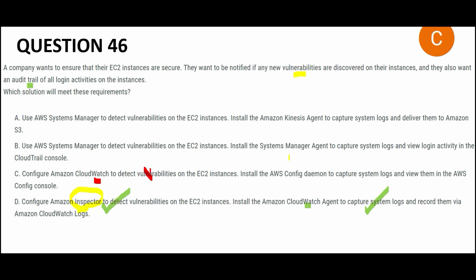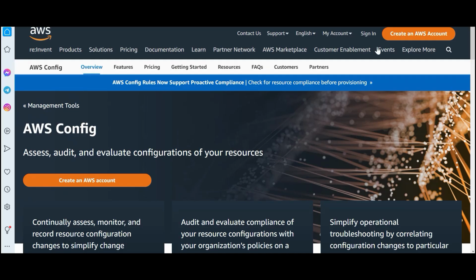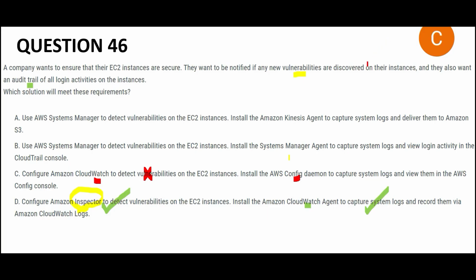This is wrong. And then they're saying you use Config daemon for system logs. The Config we use if you want to know if there are configuration changes of that EC2 instance. Somebody came and changed the configuration. Who changed? Why did they change? When did they change? Does the question tell you that you want to understand who changed the configuration? No, right?